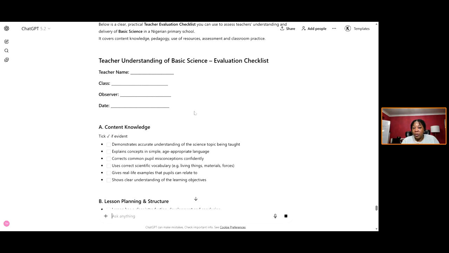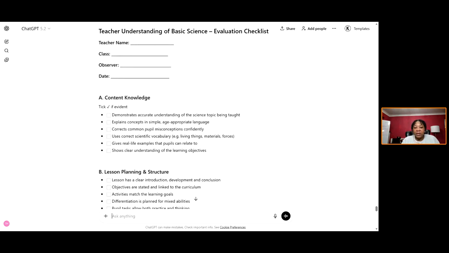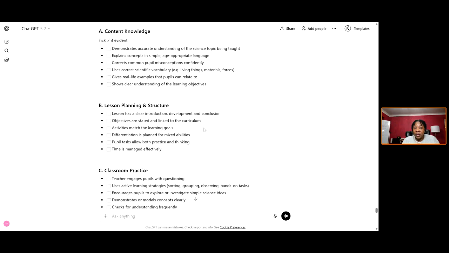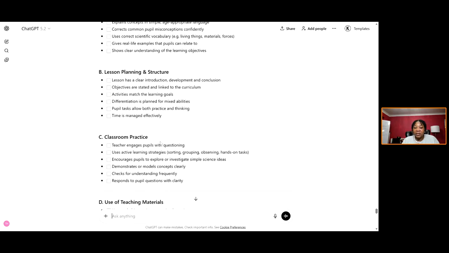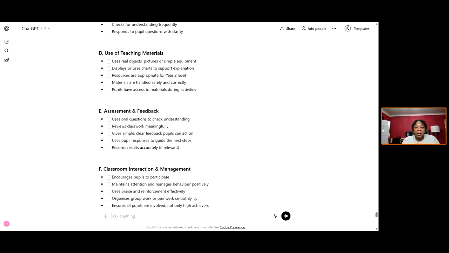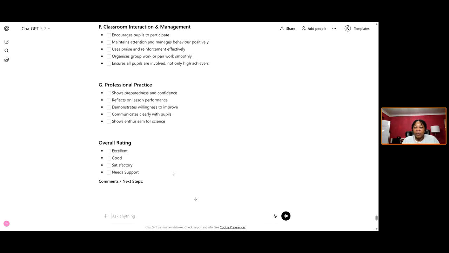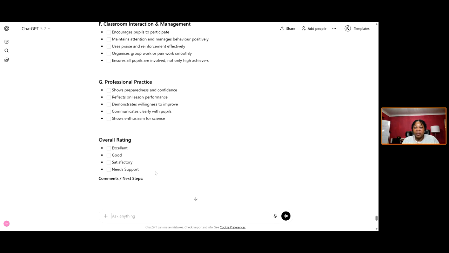So as a consultant, I want to check the teacher's understanding of basic science. It's created my checklist. Tick if evident: demonstrates accurate understanding of the science topic being taught, explains concepts in simple age-appropriate language, corrects common pupil misconceptions, etc. So I'm looking at content knowledge, lesson planning structure, classroom practice, use of teaching materials, assessment and feedback. So here I'm observing a teacher to check how strong they are teaching that subject, classroom interaction and management, professional practice, overall rating: excellent, good, satisfactory, etc.